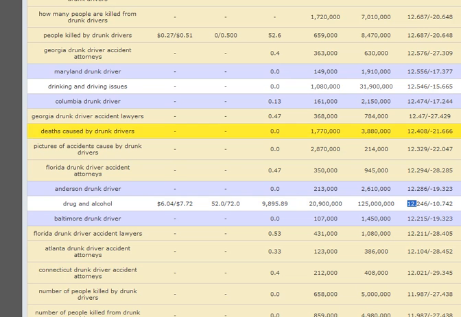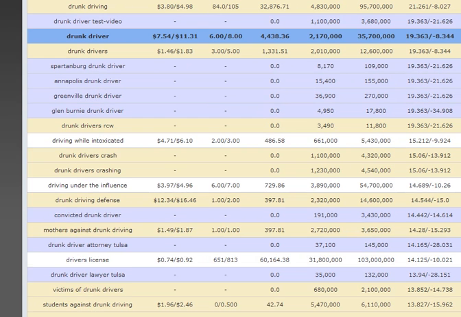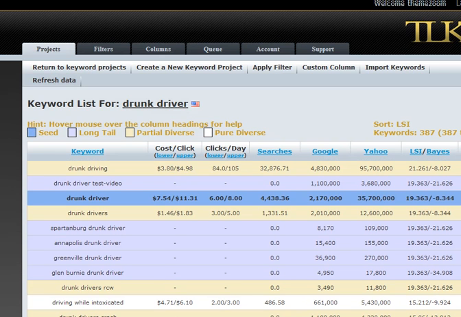Something I want to point out that's positive about the Wordtracker keywords in natural processing is you can see that Spartanburg drunk driver has pretty low competing pages, but it is pretty high relative to drunk driver. That's because Wordtracker brought back those terms with drunk driver in it. So they're long tails. Long tails are naturally high in the conversation, but they're not necessarily high in terms of cost and traffic. What you really want is the searches to be high.